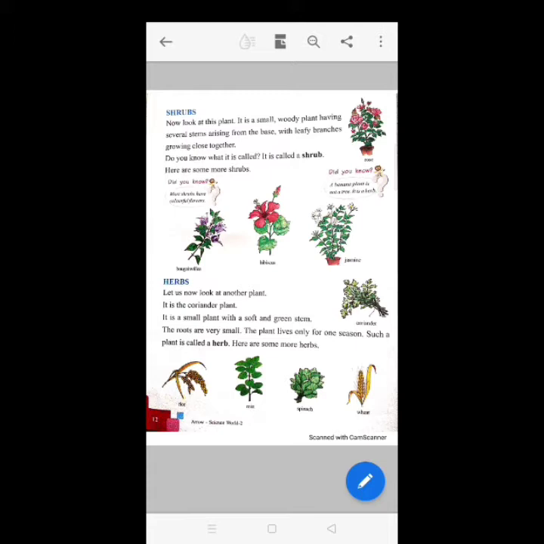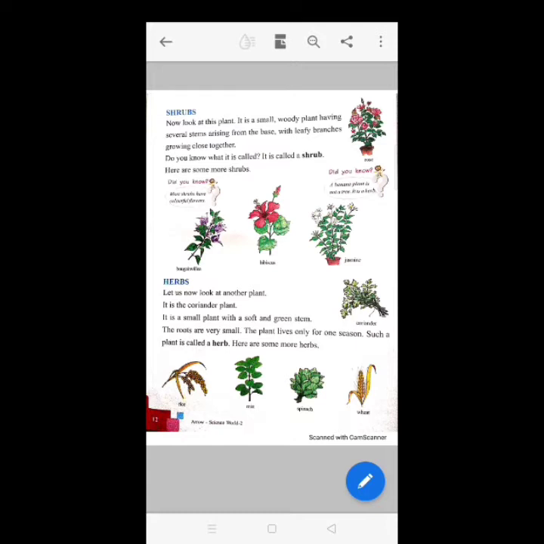Next, shrubs. Now look at this picture. It is a small woody plant having several stems arising from the base with leafy branches growing close together. Do you know what it is called? It is called a shrub. Here are some more shrubs: bougainvillea, hibiscus, jasmine. A banana plant is not a tree, you know, it is a herb.